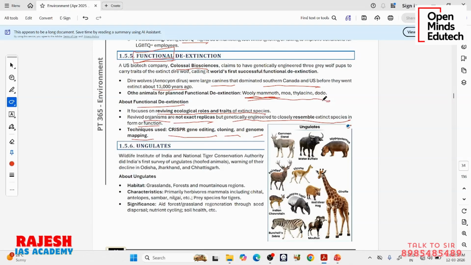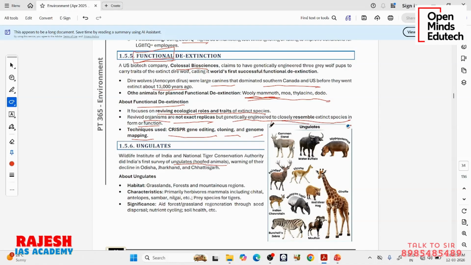Okay, so moving from this topic to the next topic. The next topic is about ungulates. First of all, let's see what ungulates are. Ungulates are hoofed animals. Some animals have claws, like cats, tigers, lions. For various reasons, they have evolved claws so that when a lion attacks a deer, it can catch the deer with its claws. So it has sharp claws.